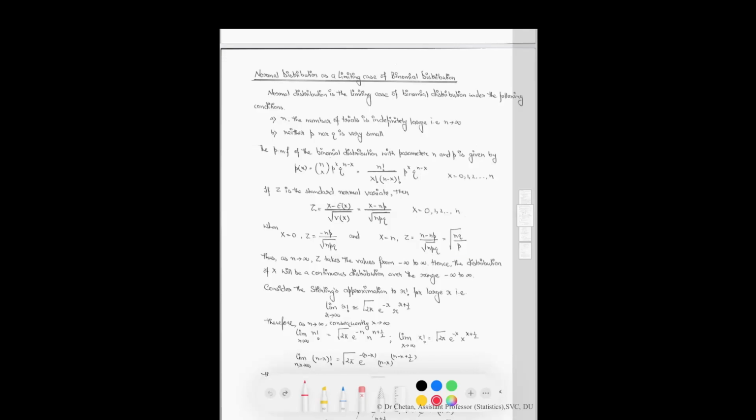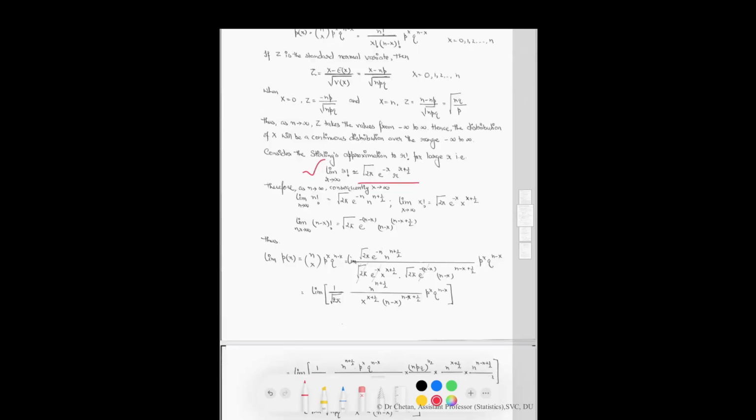Consider the Stirling approximation to r factorial for large r, that is this. The limit as r tends to infinity, r factorial is nearly equal to the square root of 2 pi times e raised to the power minus r times r raised to the power of r plus half. Therefore, as n tends to infinity, consequently x tends to infinity.